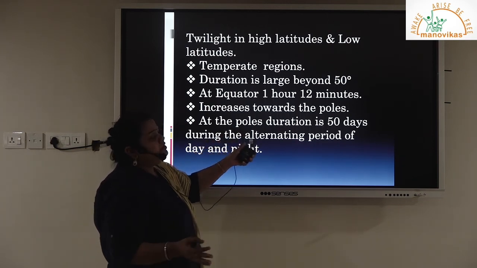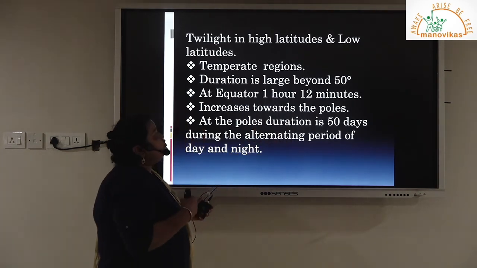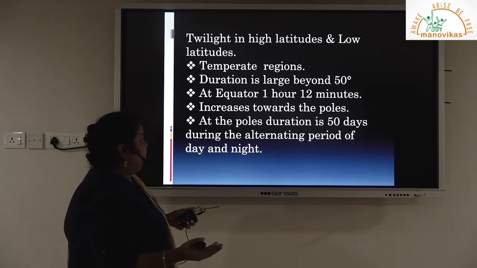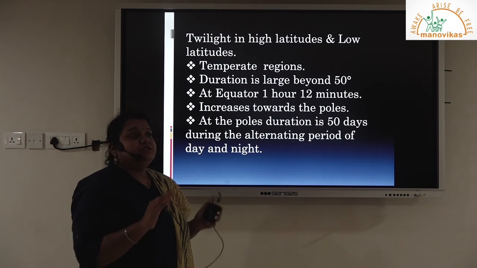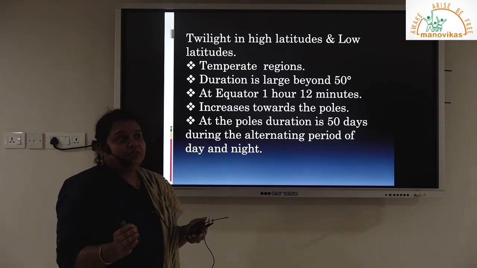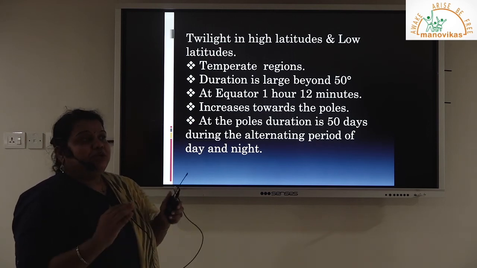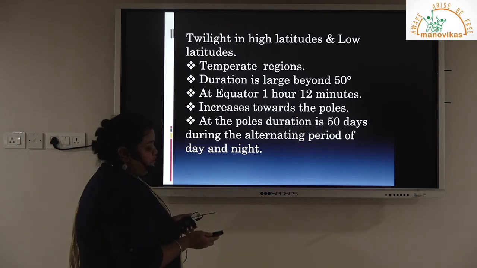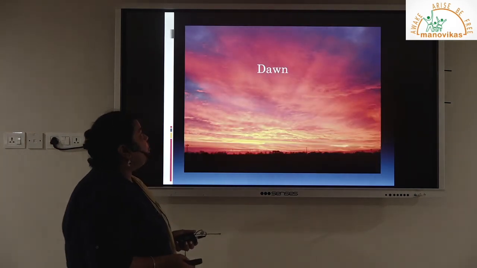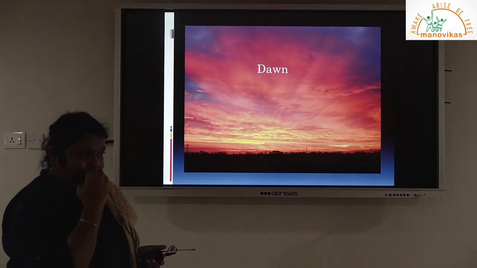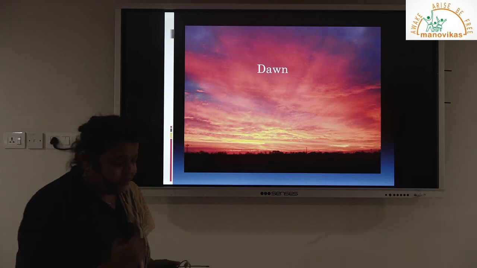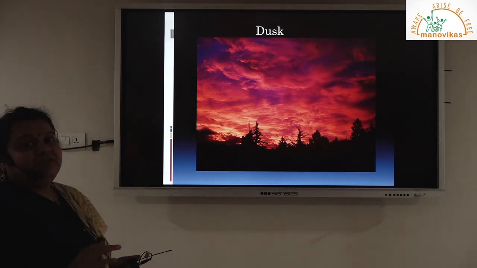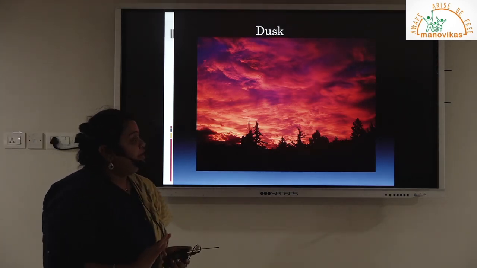At the equator, it merely exists for 1 hour 12 minutes, but as you move towards the poles, the duration of twilight, or the duration of dawn and dusk, will increase. It might increase up to 3 to 5 months, as one whole polar region experiences daylight and the other whole polar region experiences night. So when it is the daytime, the diffuse light is in the form of twilight also. This is a picture showing the dawn period, the bands of colors which we usually see in the sky before the sunrise. And this is the dusk period, when we see this type of bands of colors after the sunset.